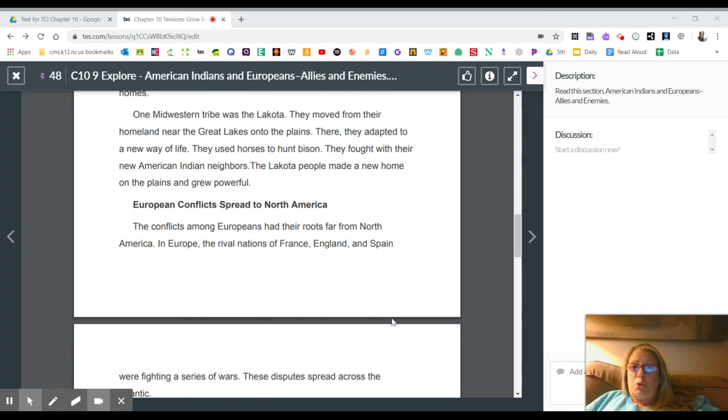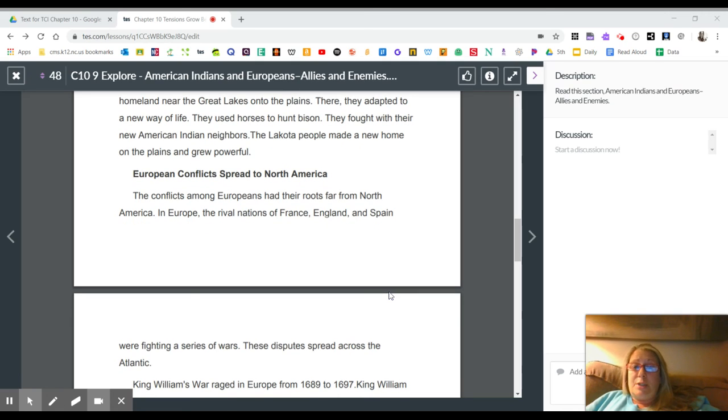One Midwestern tribe was the Lakota. They moved from their homeland near the Great Lakes into the plains. There they adapted to a new way of life. They used horses to hunt bison. They fought with their new American Indian neighbors. The Lakota people made a new home on the plains and grew powerful.